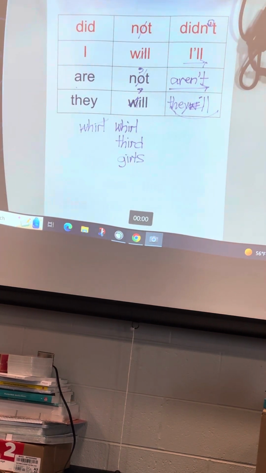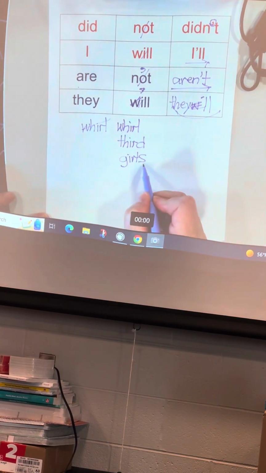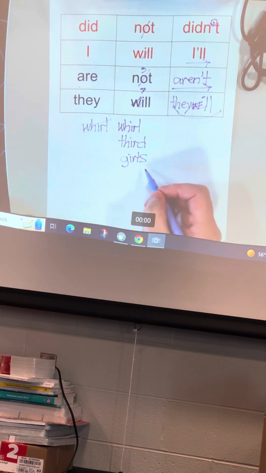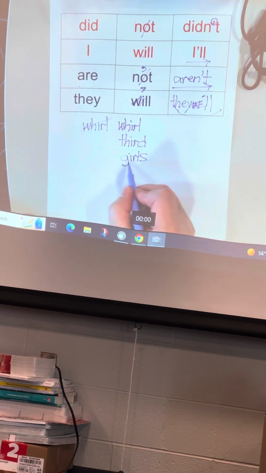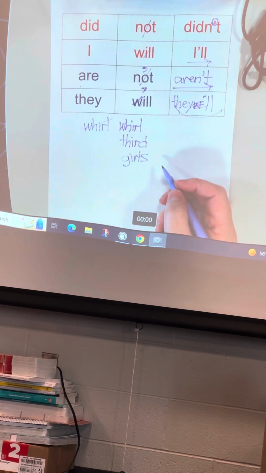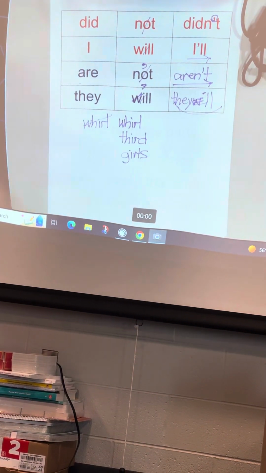Children, this is how girls is spelled, girls. Make sure that you spelled it correctly. If you did not, go ahead and cross it out and rewrite the whole word correctly. Here's your last word, firm.